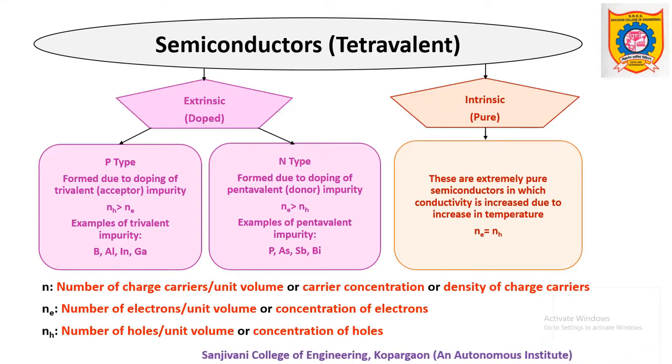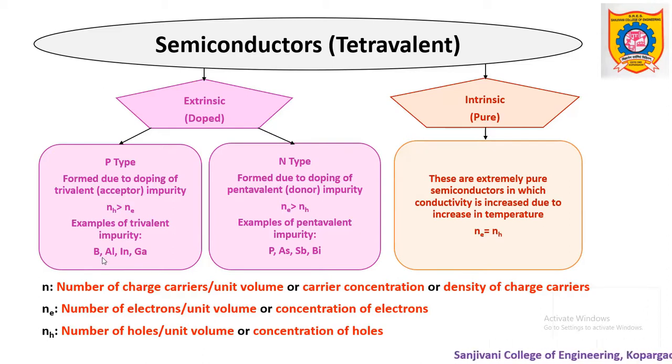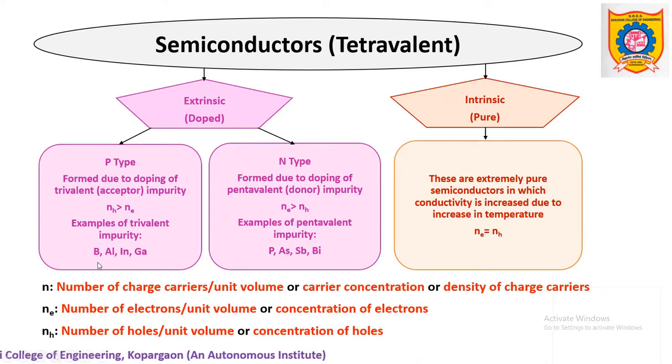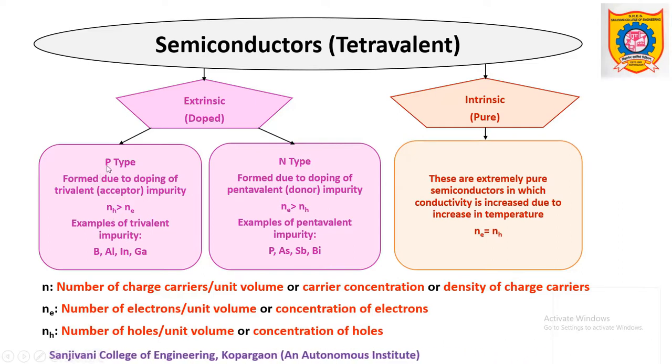That means addition of 1 atom of boron will create 1 hole in the material. If 10 such boron atoms are added, it will create 10 holes. This way, these extra charge carriers are holes, and these holes appear as the carrier concentration, called majority charge carriers. Now try to understand why it is called P-type. As we know, holes are the majority charge carriers in this material, holes have positive charge, and on account of the positive charge, the material is called P-type, P for positive.